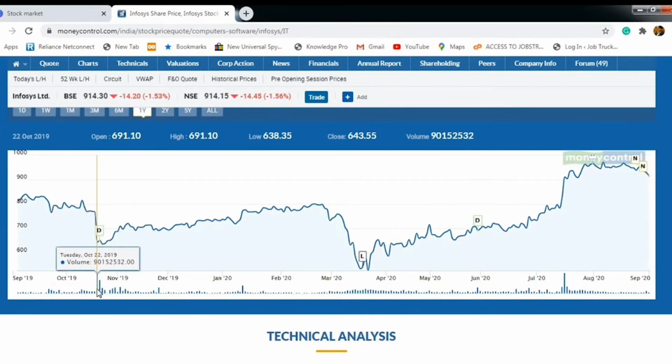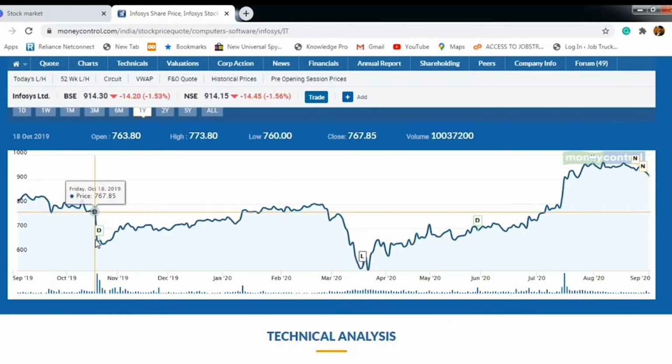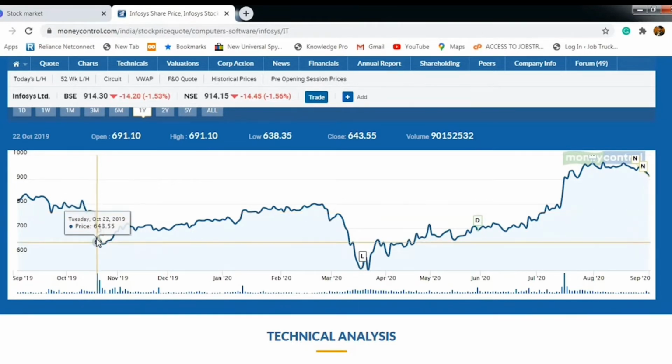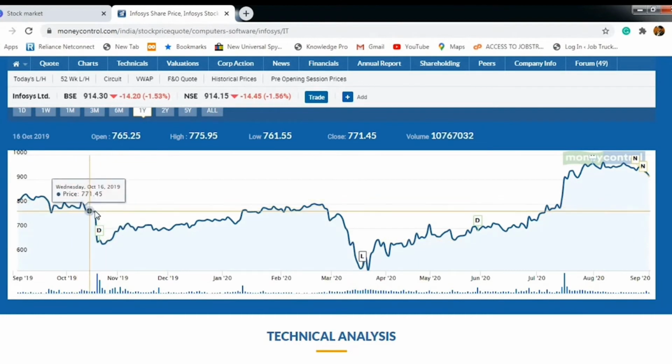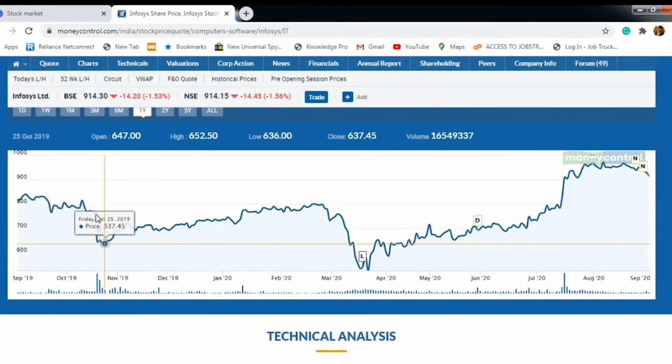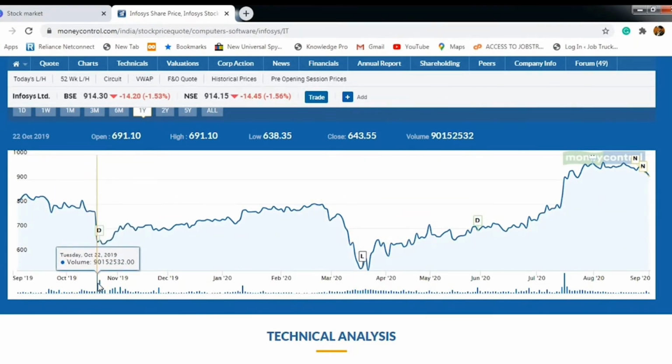Then what you see is a drastic high of many transactions, from 767 to 643. The fall is a correct fall. The fall was a result of immediate analysis by the people. In the same way, let us look at another justification. Just after that, Infosys took time to recover.